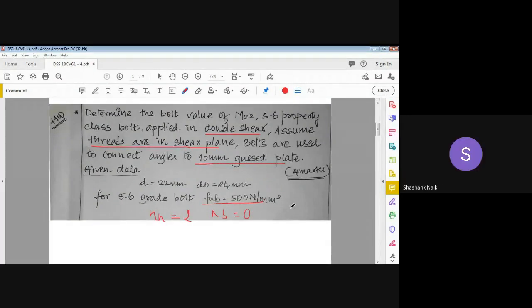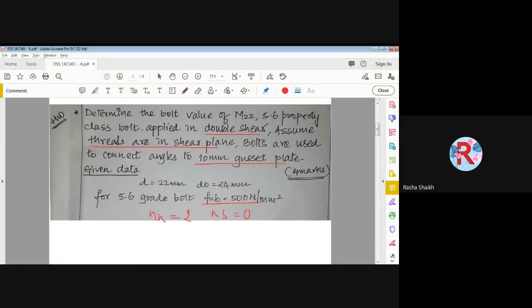Understood, sir. So can you give me the answer? Can you calculate and tell me? How much did you get for the shear strength of the bolt?